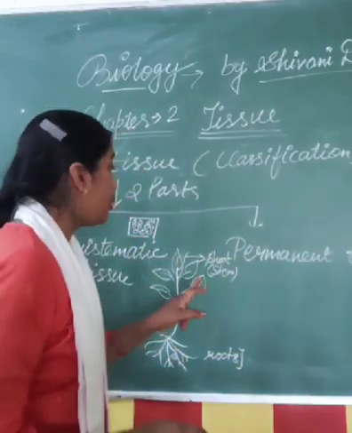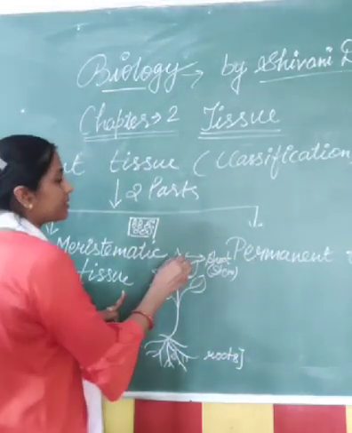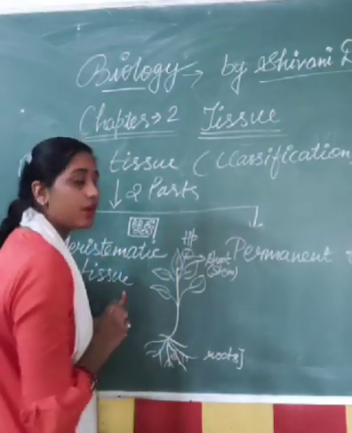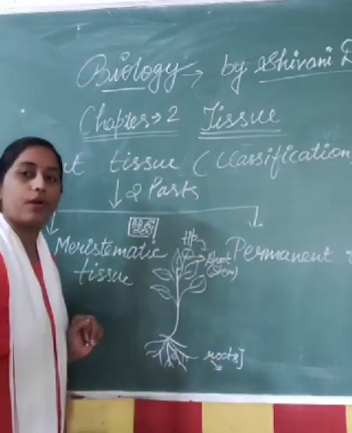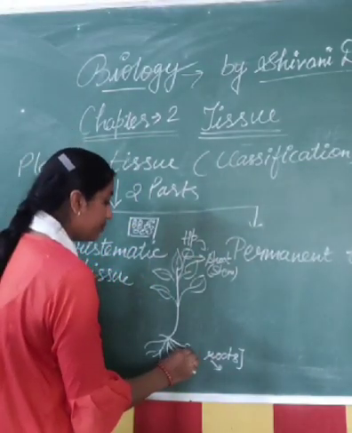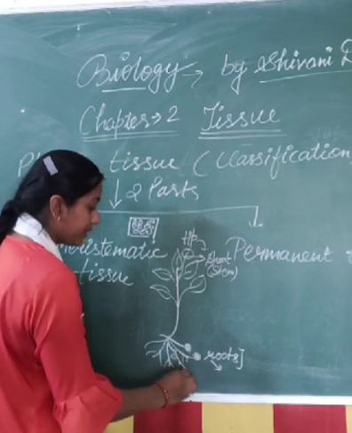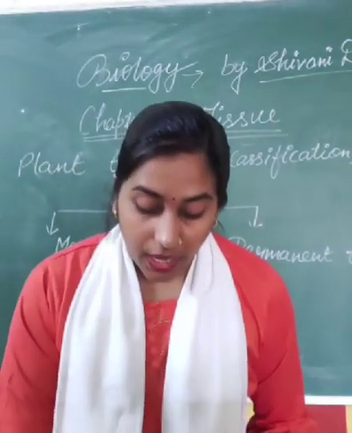What is the location of this meristematic tissue or cell? These are present on the tip of the shoot and the tip of the root. From the diagram we understand that here the meristematic cells are present.